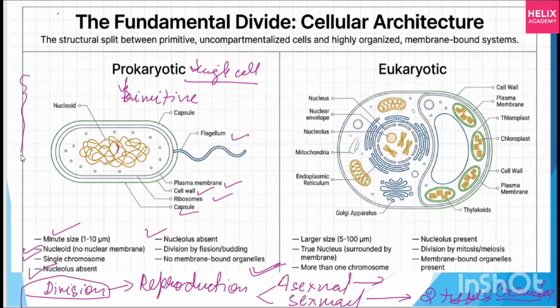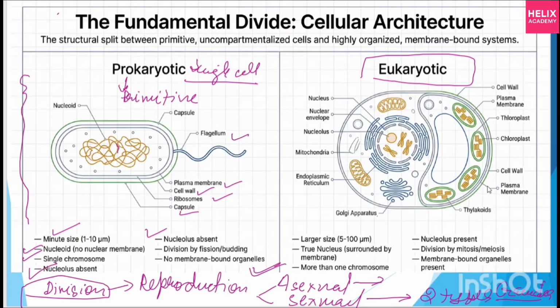So this is very primitive, and that's why it is easy to treat bacteria. Not all bacteria, but bacteria are more easily treated than viruses because of this kind of single-cell structure. Antibiotics are given, and maximum bacteria can be treated by antibiotics, though some are very hazardous. But when I come to eukaryotic, see how complex the structure is. This is the nucleus, then they have the nuclear envelope, then the nucleolus, which is a little bit of vacuum space. Keep in mind the nucleolus is a vacuum space. Then mitochondria, endoplasmic reticulum, then these are the Golgi bodies, these are the thylakoids.